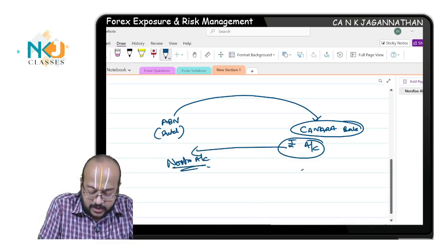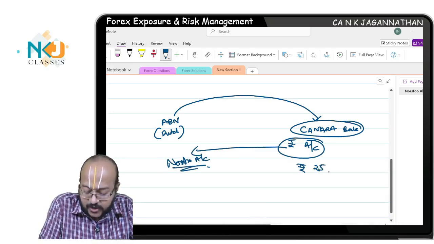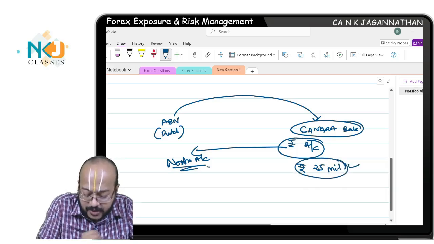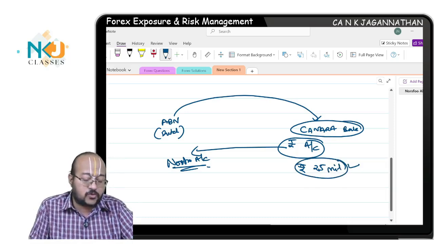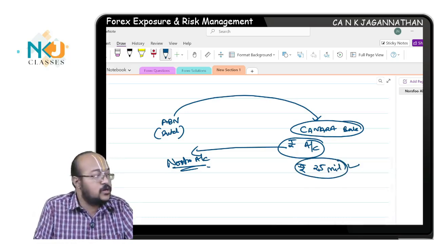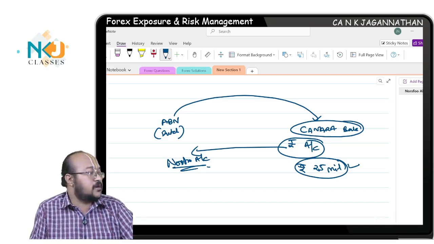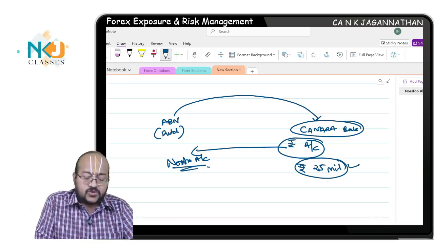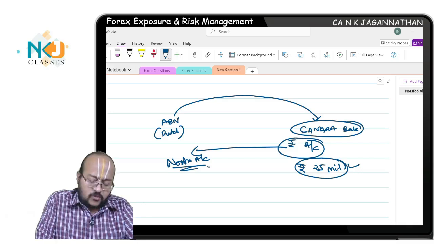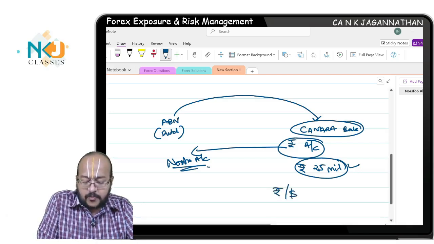It wants to purchase 25 million rupees from this Canara Bank by paying pound, but the quotation is only available with the Canara Bank, assume, as rupee per dollar.